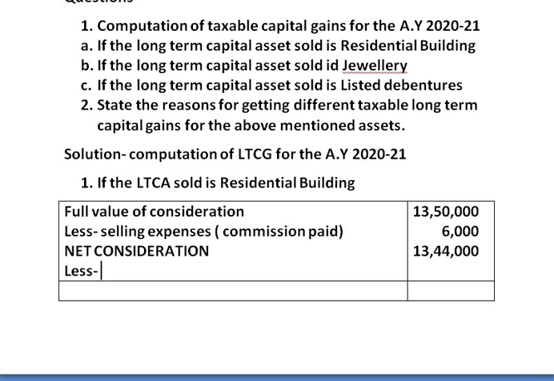Whenever an assessee transfers a long-term capital asset, we have to find out indexation of the cost of acquisition, taking into consideration the cost inflation index. So as it is a long-term capital asset, we have to find out the indexed cost of acquisition.